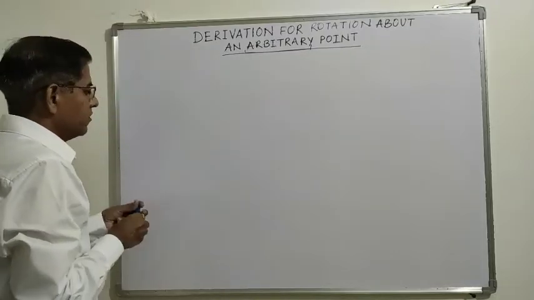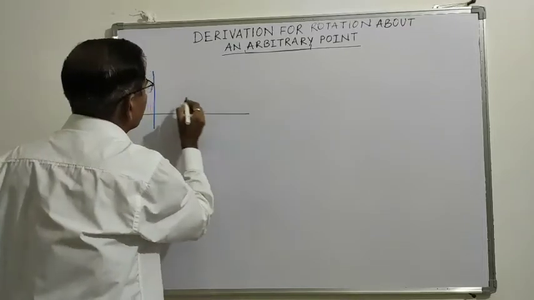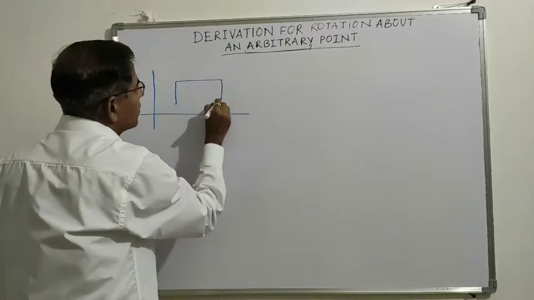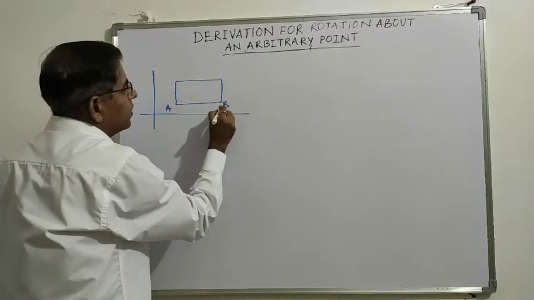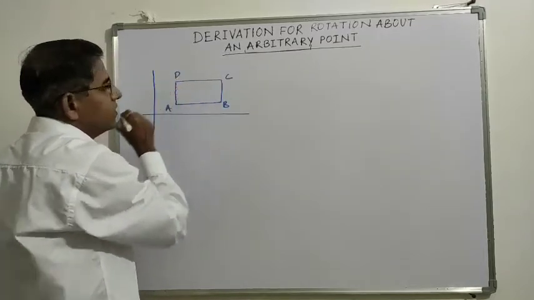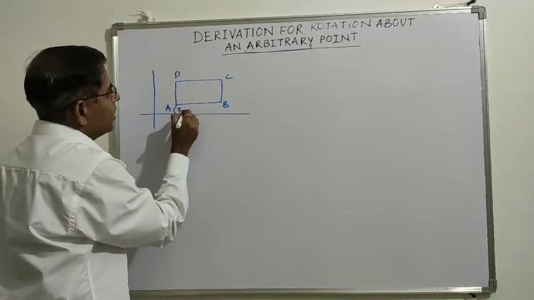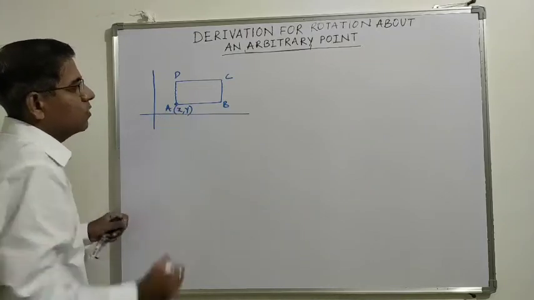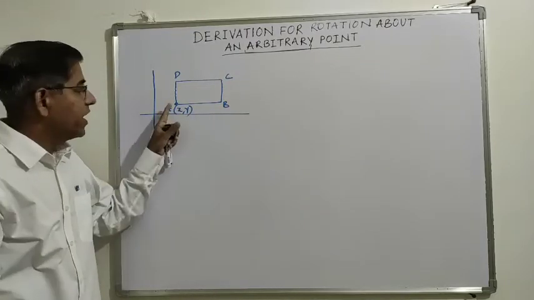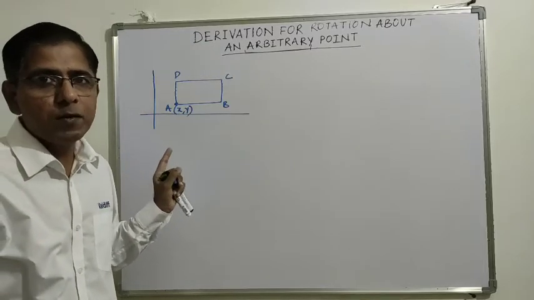Now here consider a rectangle ABCD, where A has coordinates x comma y, and we need to rotate the figure about A, which is a non-origin point, an arbitrary point.